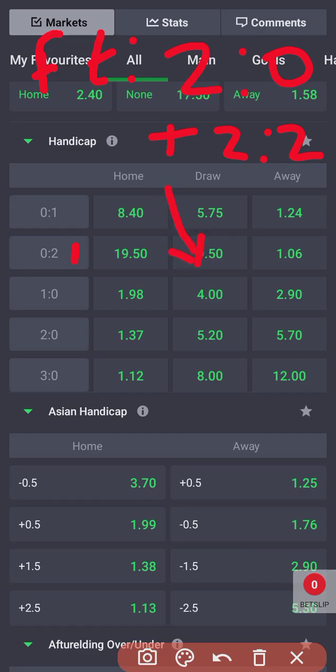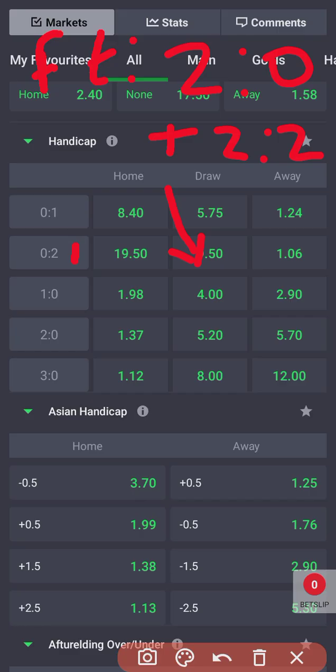And remember, a draw is an option here. So for this to be an option here, that means that particular bet is a loss. So when we have a draw in a handicap, the bet is a loss. There will be no refund. There will be no push at all. It is lost. Do you understand? So that is the only way this bet will not win: if the game ends in a draw.